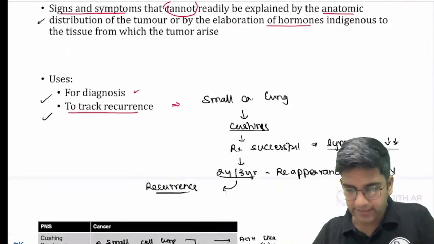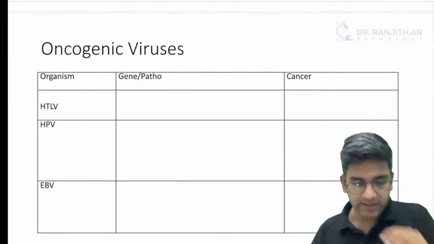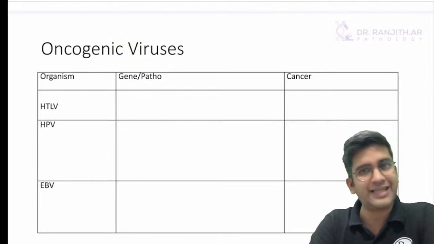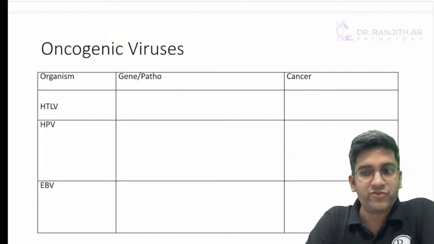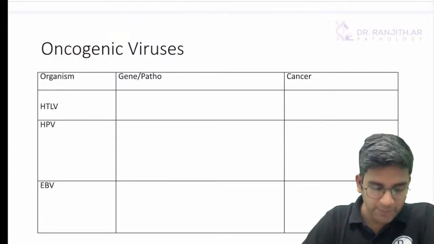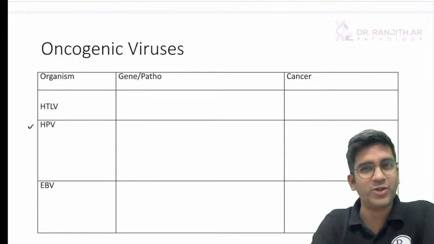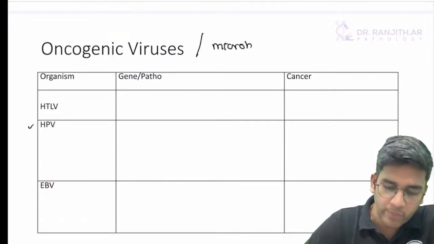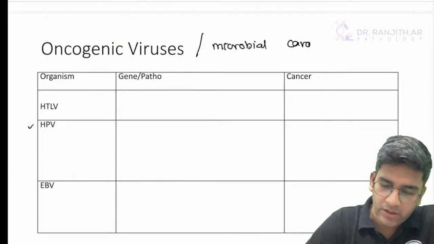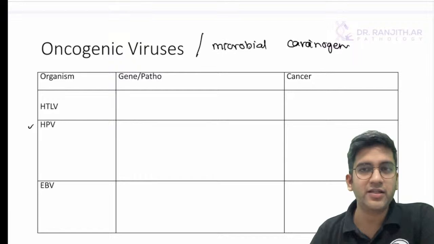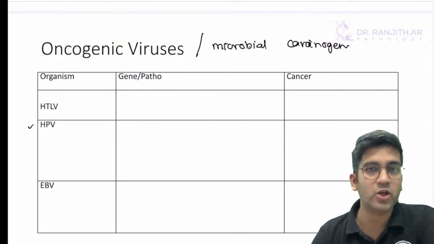Fine. Okay. Then let's go to carcinogens. Viral or bacterial carcinogenesis, or organism related microbial carcinogenesis, can definitely come as a short answer. Worst case scenario, it can come as a long answer as well. If it's a long answer, it's fun. Think about each and everything and write. Because HPV itself, I am sure you can write for one page. You are capable of writing for one page, right? So it can be either oncogenic viruses or microbial carcinogenesis. It's definitely worth asking as a 5 mark question. Very rarely, if they don't want to ask the molecular hallmarks as a long answer, they might ask this as a long answer as well.